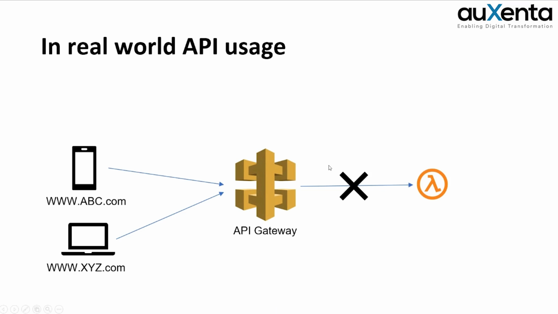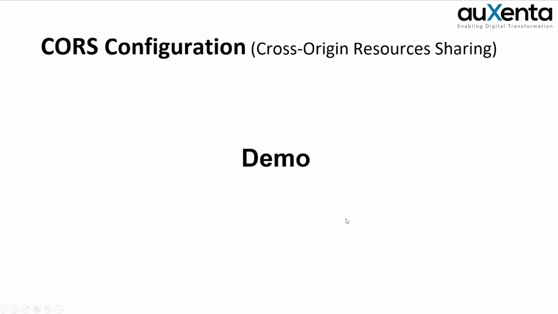I'll show you what it is and how it happens. Normally, CORS means cross origin resource sharing. When you are trying to access something from outside your original domain, you will have to allow cross origin resource sharing. If you haven't allowed it, it will not allow the user to access it. First of all, the browser will go to the API Gateway and see whether CORS is allowed. If it's not the same domain, it will check whether CORS is allowed. If it says no, then it gives an error.